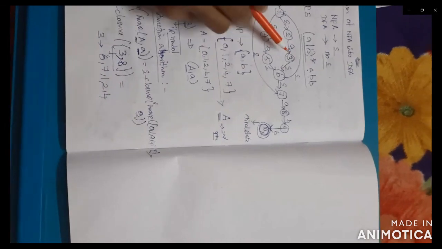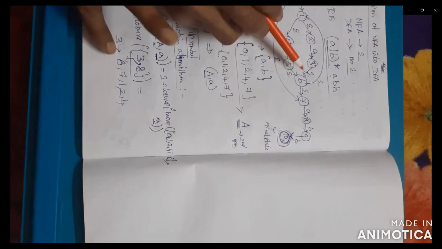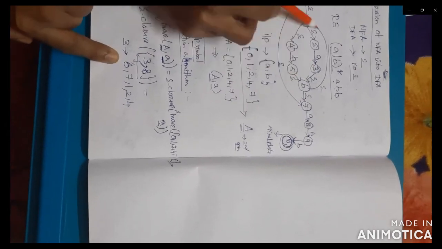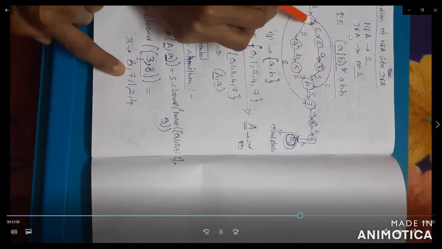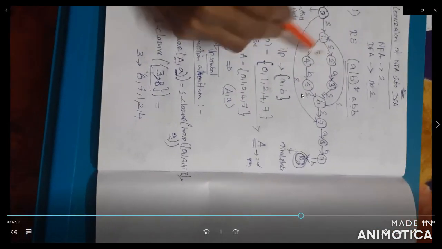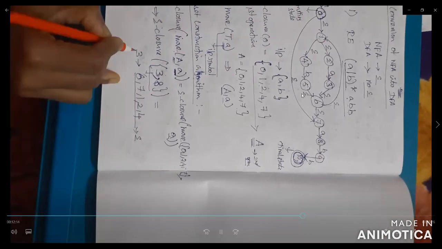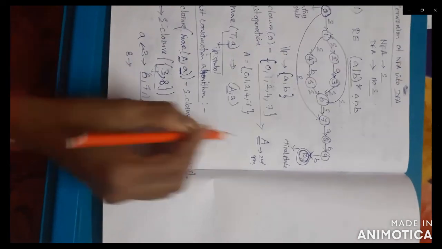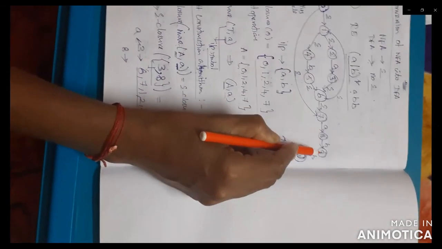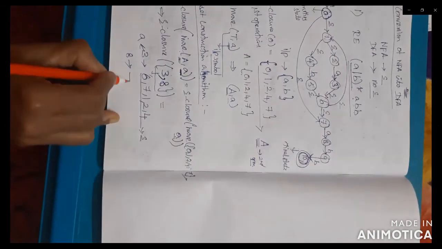So the state 3 can move from 3 to 6, and 6 is empty. You can write. Next, 6 can move to 1, and another one to 7. Both are empty. So 7. Next 1. 1 can move to 2 and 4. Both are empty. So these are all empty states only. But a is the input symbol. Okay. Next check 8. 8 can be moved to the next state 9, but the input symbol is b. So no need to add. So this has no values.